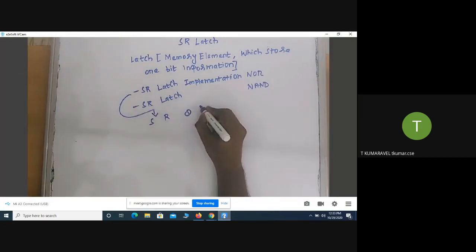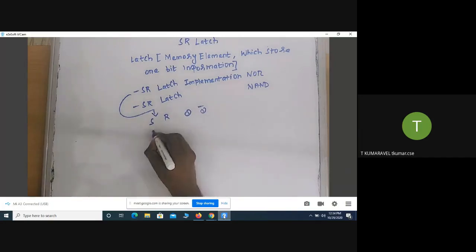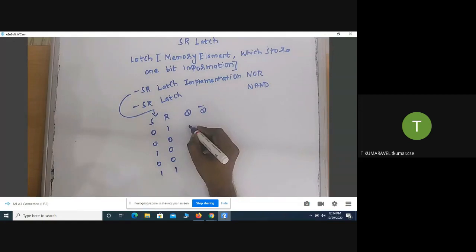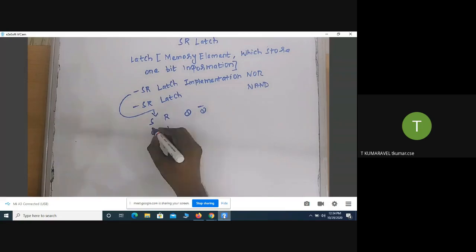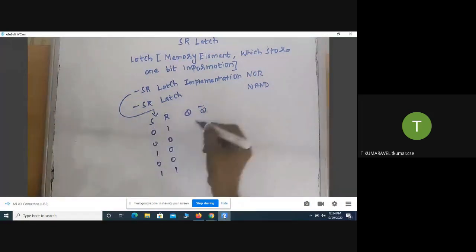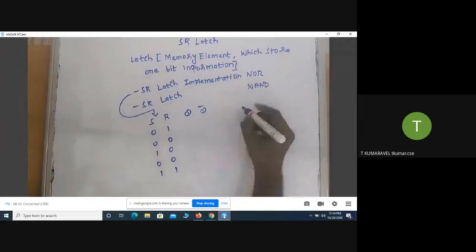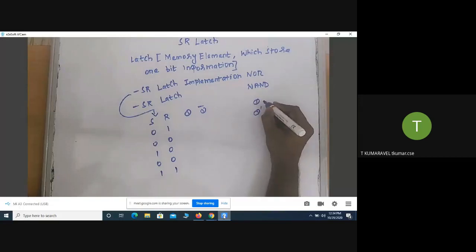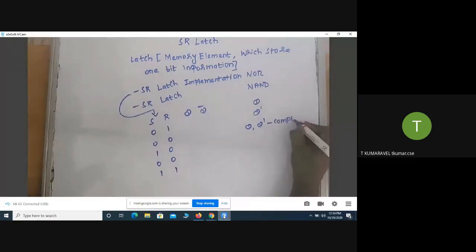Q bar. So what is the truth table? The input is 0 1, 0 0. Suppose the next input is 1 0. Next is 0 0. The last combination is 1 1. So we have seen the output. If we consider SR latch implementation using NOR gate, what is the input for S? It is reflected to Q. The SR latch is associated with two outputs. One is called Q, another one is Q bar, and Q and Q bar are complements of each other.